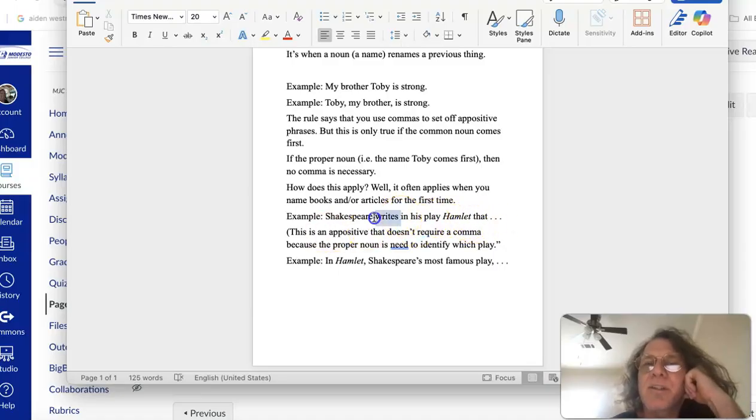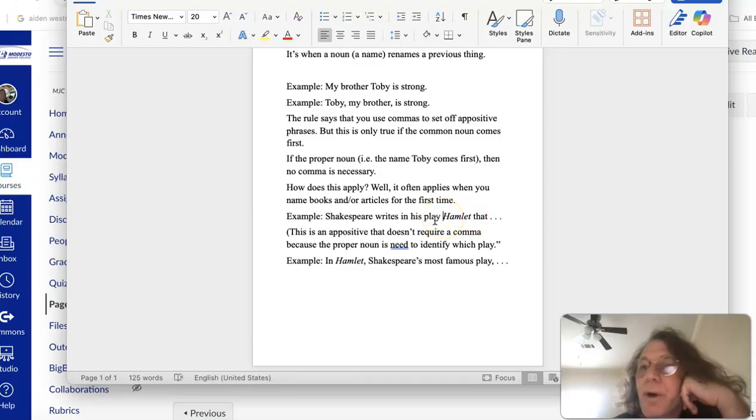I use a literary present tense. I got that right. Okay, I didn't begin my sentence with in his play. I don't want to do that. Okay, I got the subject and verb together. I want to do that. Okay, but I don't need a comma here. And the reason is because this is the common noun. This is the proper noun, Hamlet. If the common noun comes before the proper noun, no comma is necessary.